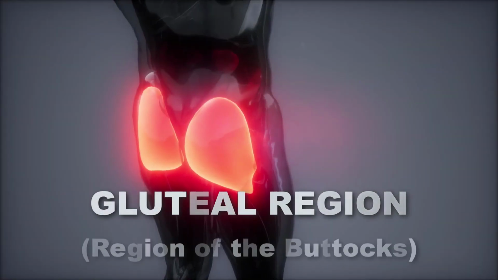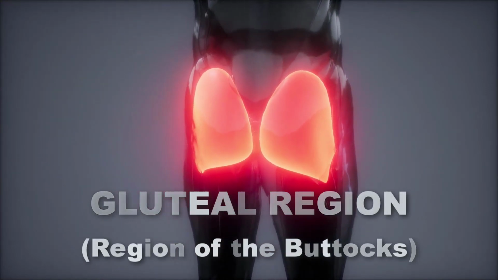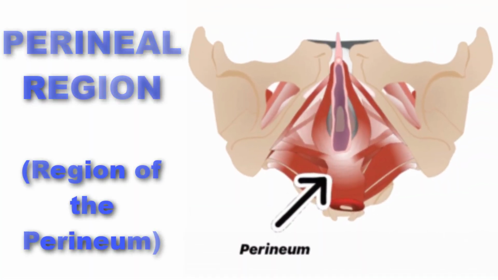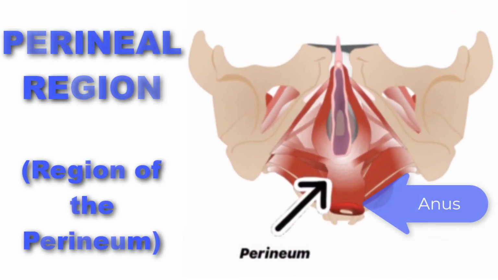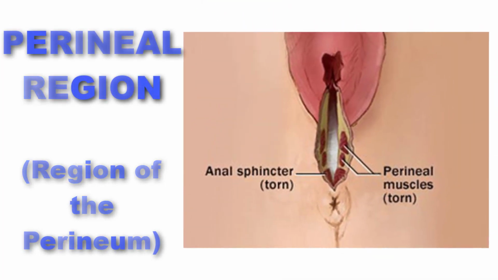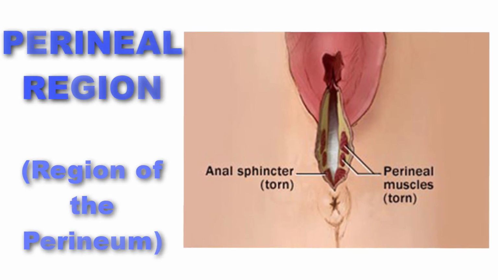The gluteal region is the region of the buttocks. You may have heard the term gluteus maximus. The perineal region is the region of the pelvic area that lies between the anus and the external genitalia. You may have heard of perineal tears, which are common during natural childbirth.